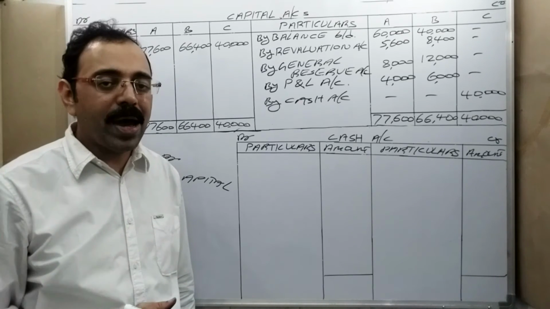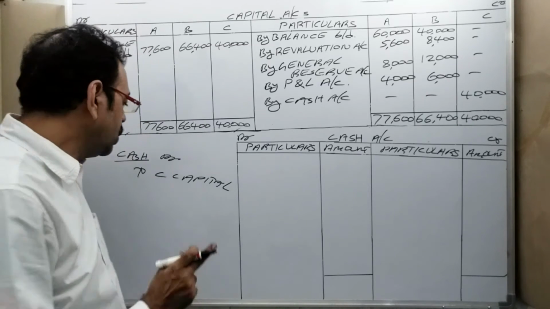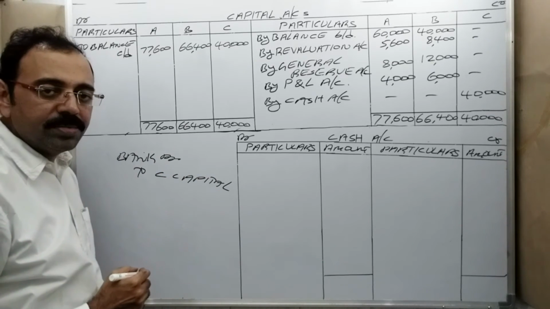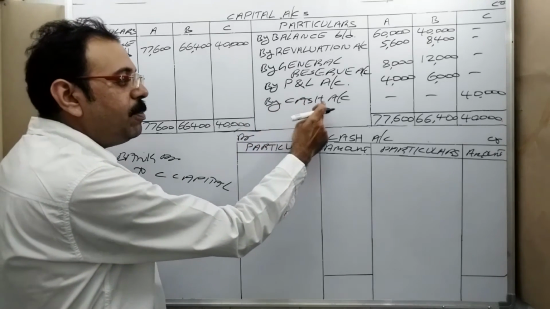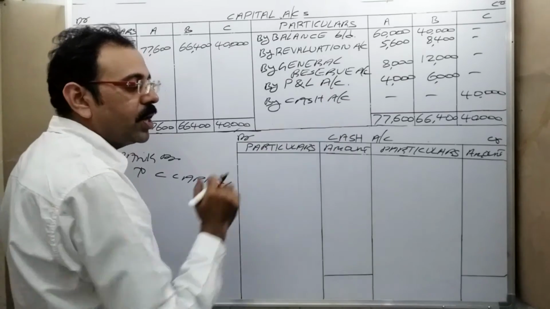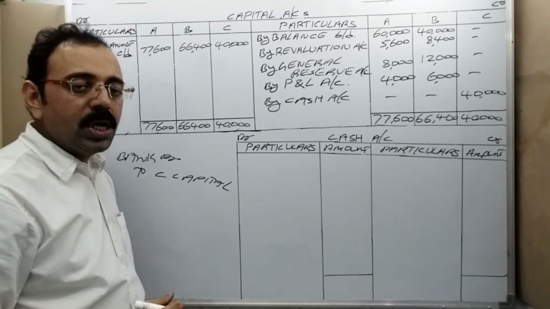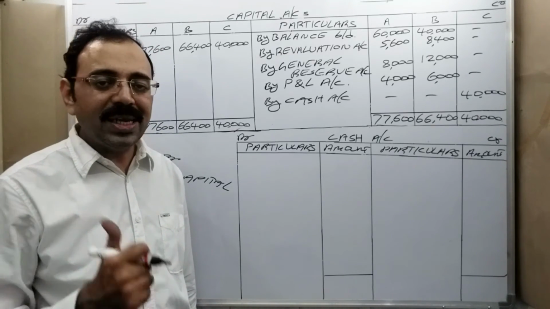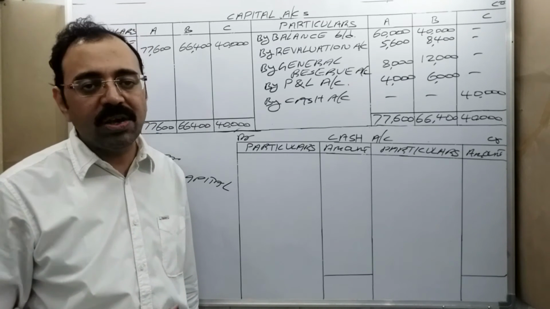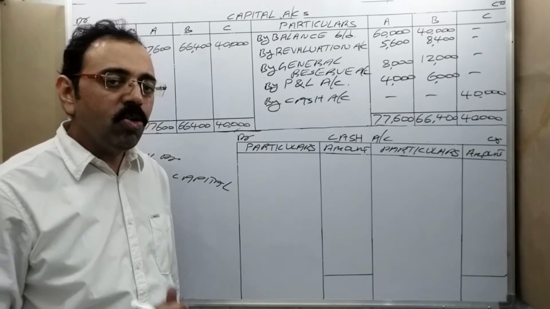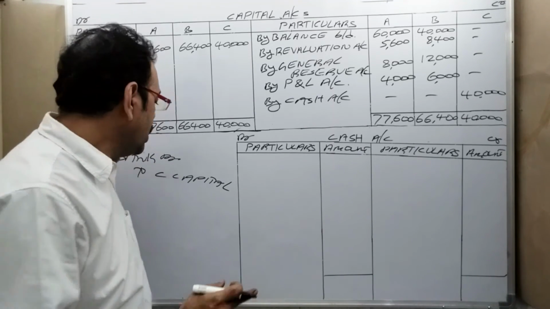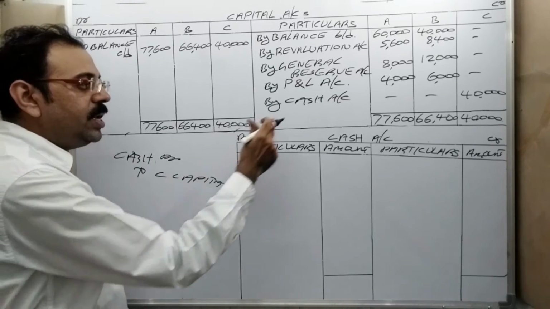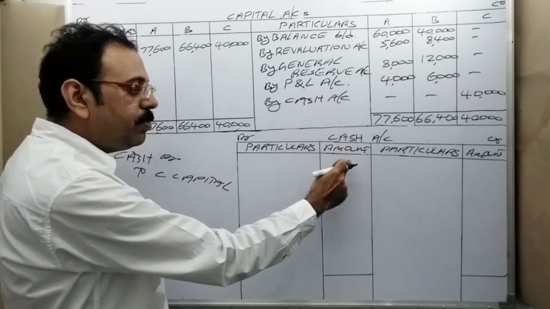Sometimes he may give bank balance. In that case, we should write bank account debtor to C capital. Then we should write bank here and prepare bank account. Sometimes what happens, in the old balance sheet he may give cash in hand and cash at bank. Means cash balance he is giving, bank balance also he is giving. In that case what to do? Give preference to cash. Means write down cash account debtor to capital account. Then here we write cash and prepare cash account only.